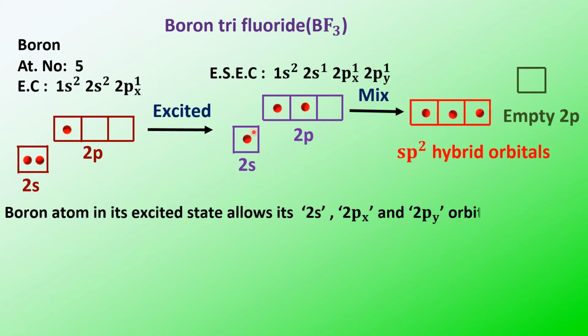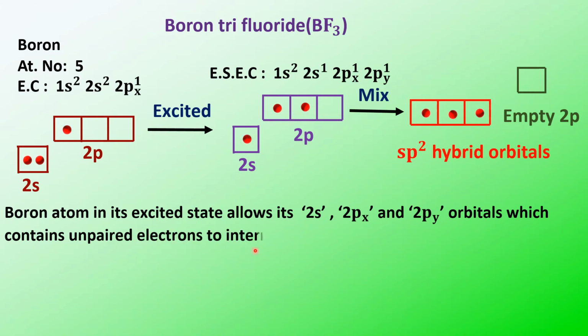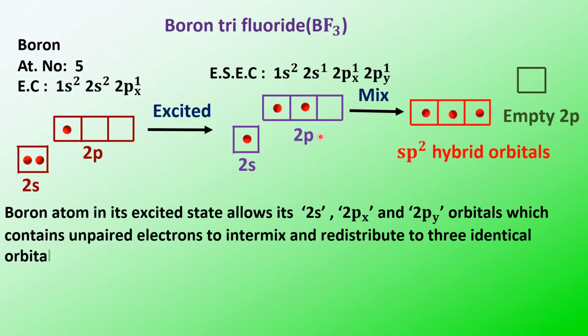So boron with its 2s, 2px and 2py in the excited state has one electron each. These orbitals intermix, giving rise to three equivalent hybrid orbitals. The 2s and 2p, that is px and py, intermix and redistribute the energy, giving rise to three identical orbitals.